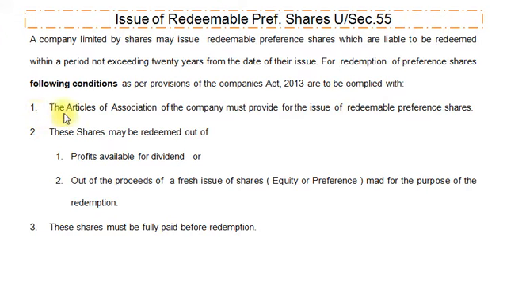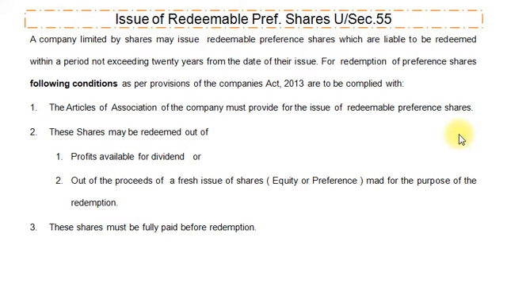First one, the Articles of Association of the company must provide for the issue of redeemable preference shares. Dear student, it means at the time of incorporation of the company, when the company submits its documents to the Registrar of Companies, in that Articles of Association there should be one clause for the issue of redeemable preference shares.